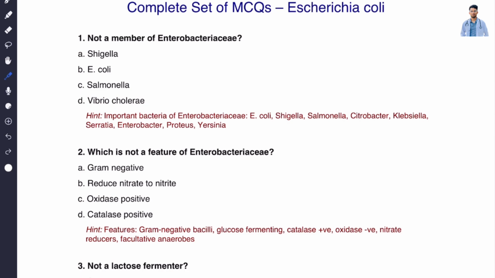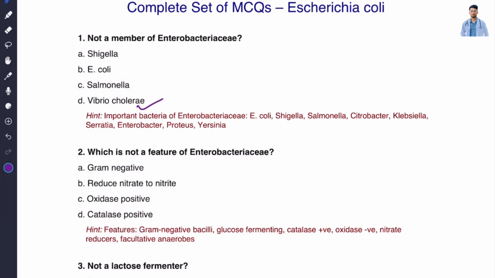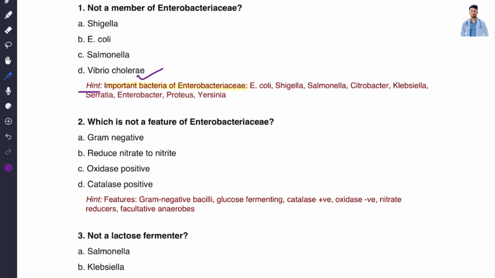The correct answer is option D, that is Vibrio cholerae. Vibrio cholerae is not a member of the Enterobacteriaceae family. There is a hint given. Actually, it is not a hint but a reminder which you have to remember for the exam: important bacteria of the Enterobacteriaceae family. Now let's move on to question number 2.